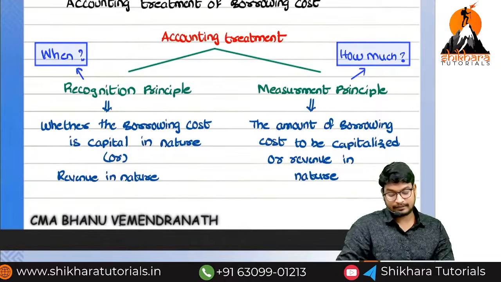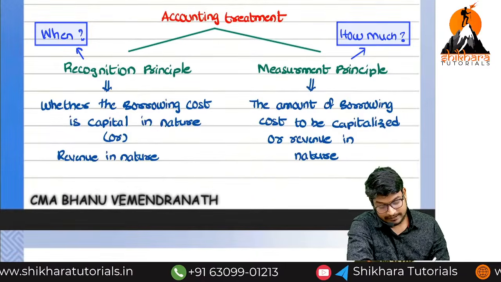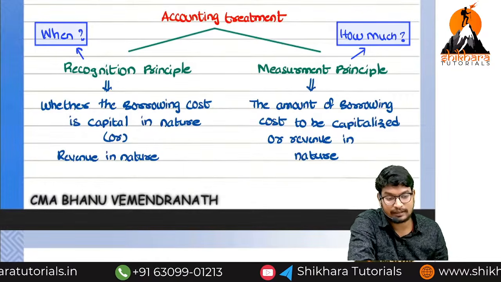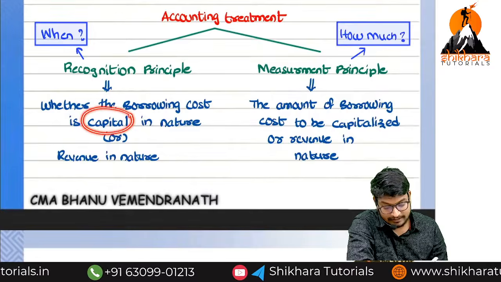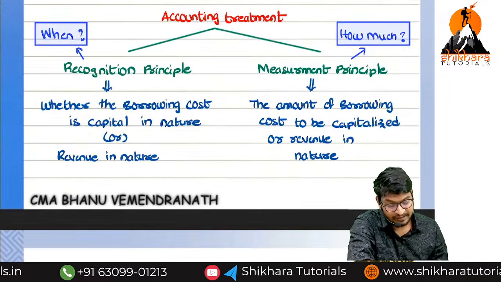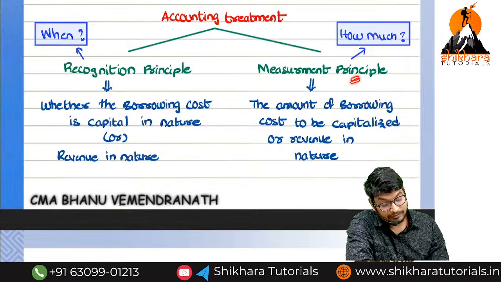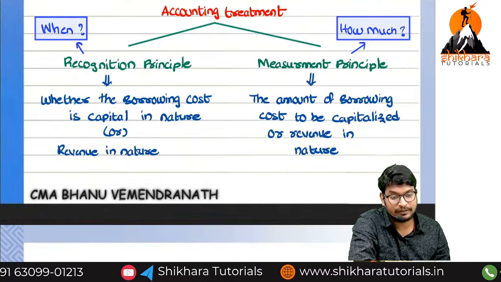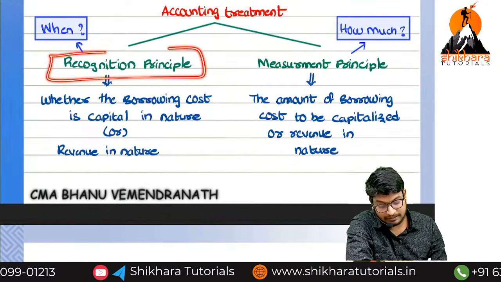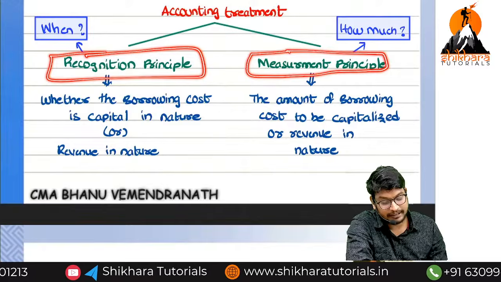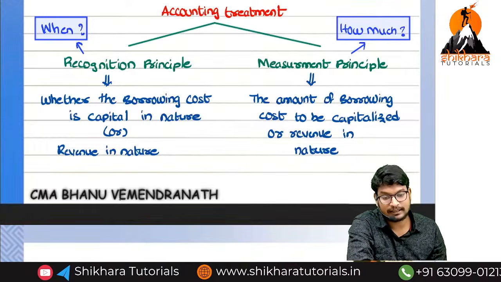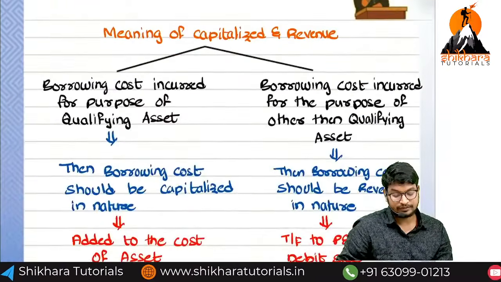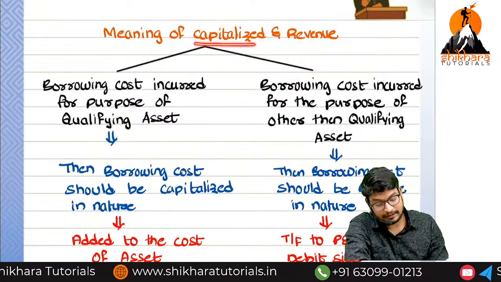So in recognition, we have to decide whether the borrowing cost is capitalized or revenue in nature. We have to decide whether the interest is capital in nature or revenue in nature. Next, how much amount we need to disclose: the cost to be capitalized and the cost to be treated as revenue, we need to decide. These are the two principles applicable from the accounting treatment point of view. You will get the total clear picture after some time.